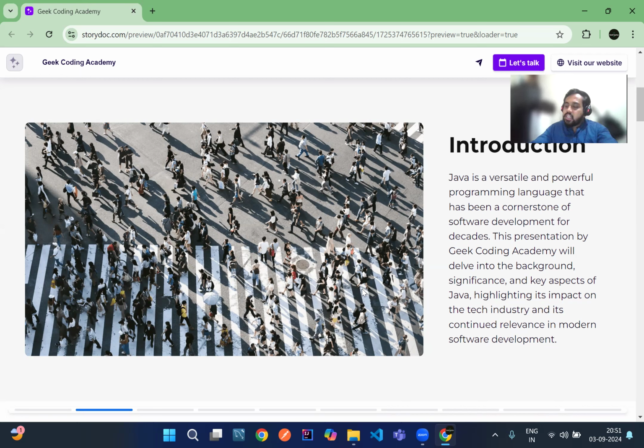So initially, Java was developed by Sun Microsystems in the early 90s. As I told you, it was done under the guidance of James Gosling and his teammates. Originally it was designed as a work project for televisions. Later it was renamed Java, inspired by the coffee shop where the developers used to hang out. They kept that name for the project. Initially Java was developed for televisions, but now it has occupied almost all areas, even finance and everything, where Java applications are used.